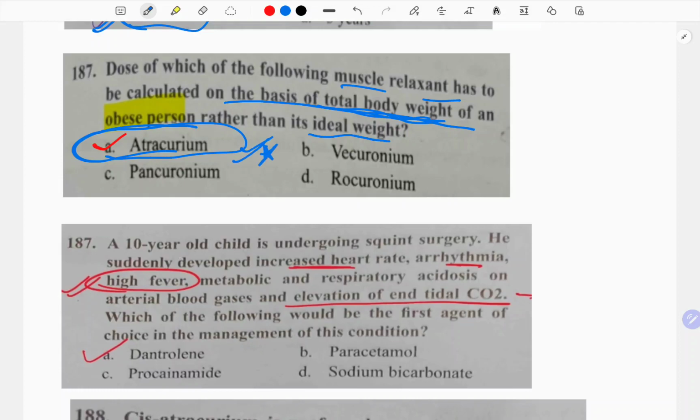A 10-year-old child is undergoing squint surgery. He developed increased heart rate, arrhythmias and high fever, metabolic and respiratory acidosis, and there was an elevation of the end-tidal CO2 also. Which of the following would be the first agent of choice in the management of this condition?